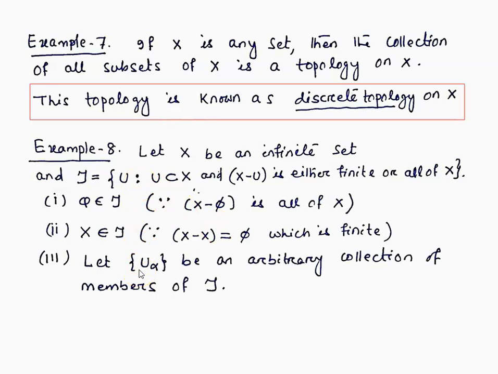Third condition, let us collect an arbitrary number of members from tau and check whether the union of this arbitrary collection of members of tau is a member of tau or not. So we have to prove union of all those U alphas which we collected from tau is a member of tau.